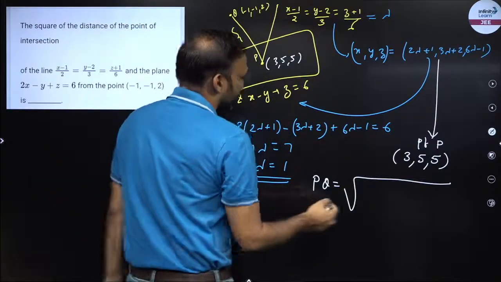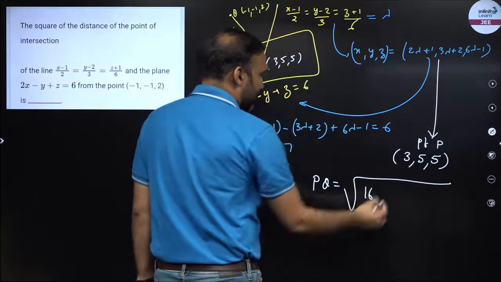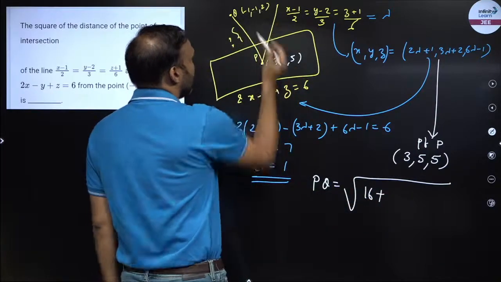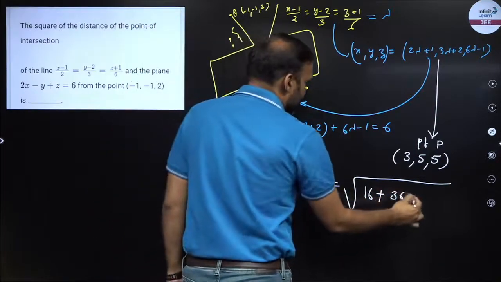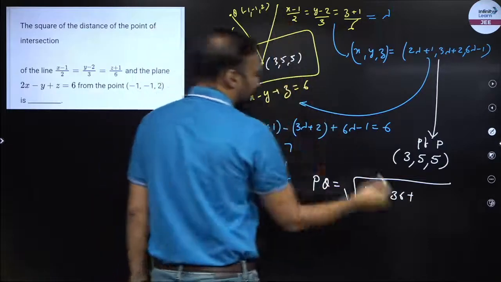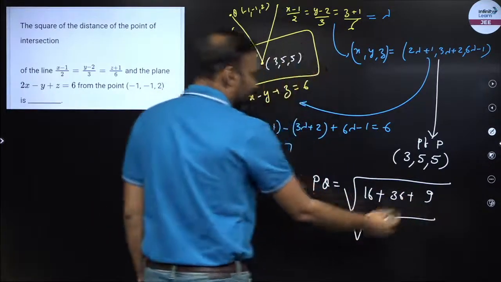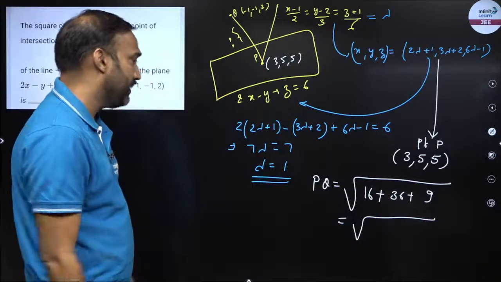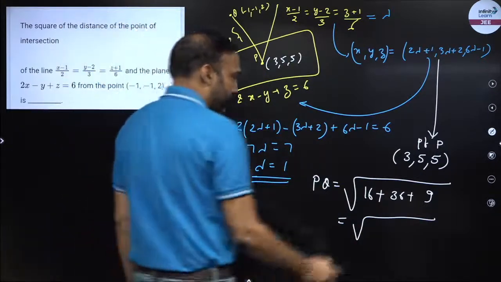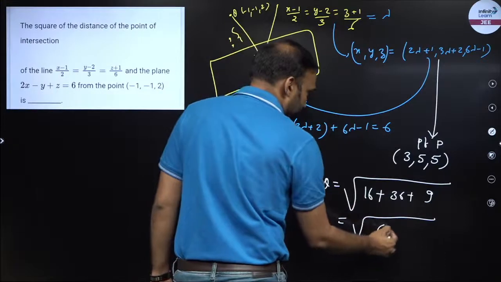So 3 minus of minus 1, that is 4, square is 16, plus y2 minus y1, that is 36, plus z2 minus z1 whole square, that is 9.